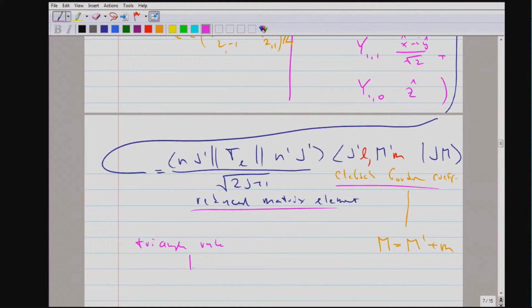And the triangle rule says that, well, let me write it down and then you recognize it. The angular momentum transferred by the field has to fulfill the triangle rule, so that J prime and J can be connected.